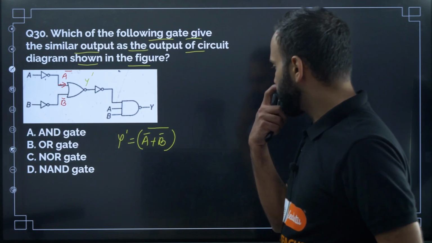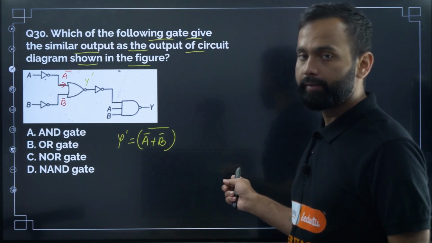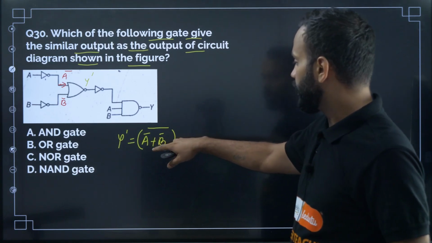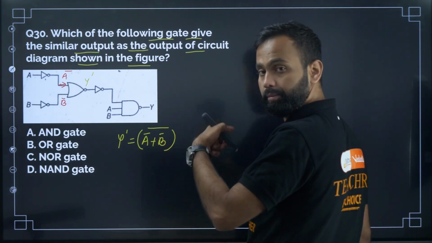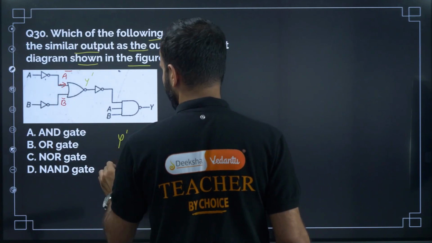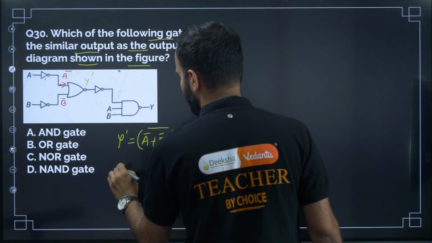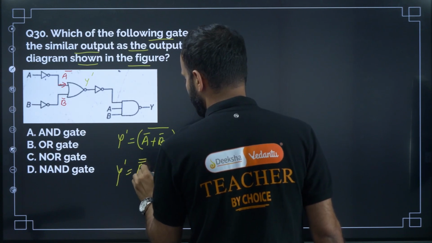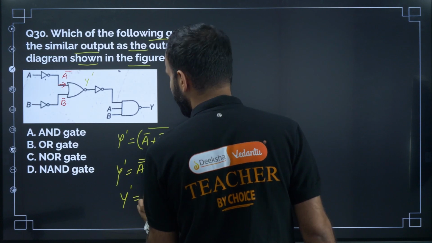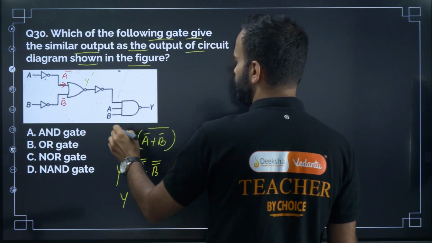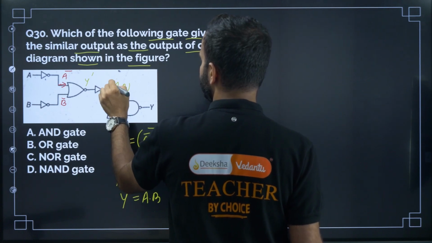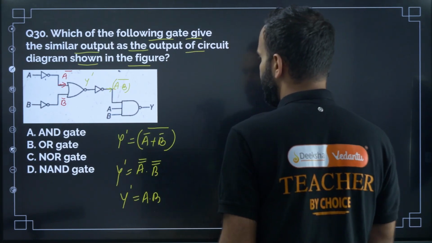So we know that A plus B whole bar is A bar dot B bar, right? So here A bar plus B bar whole bar will be A bar bar dot B bar bar. Okay, so Y dash is equal to A dot B. So the output will be A dot B whole bar.